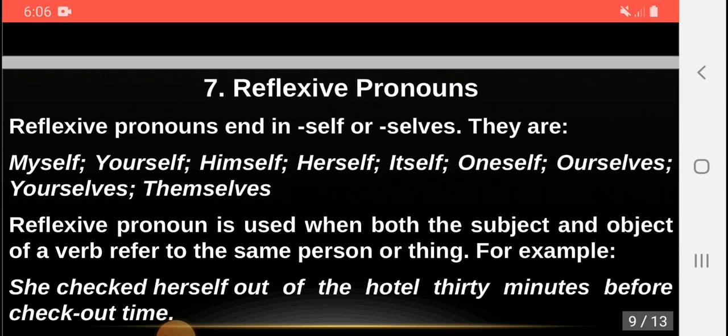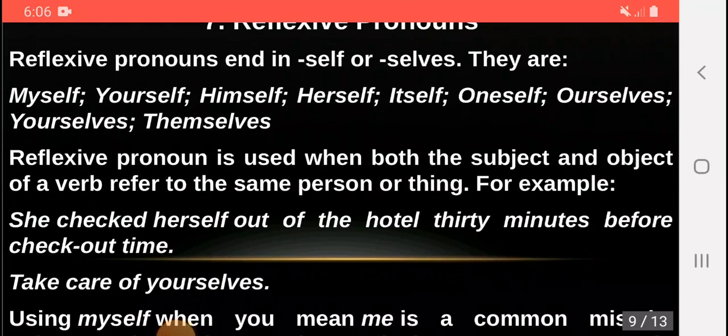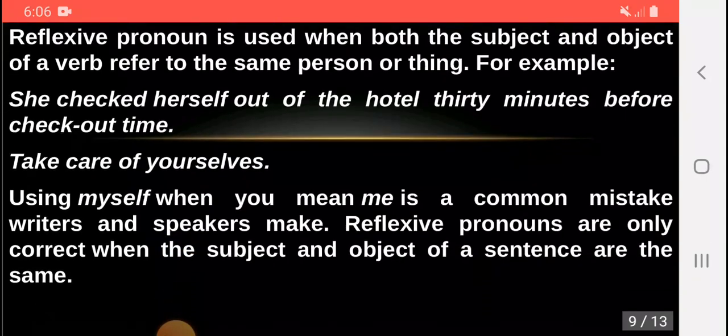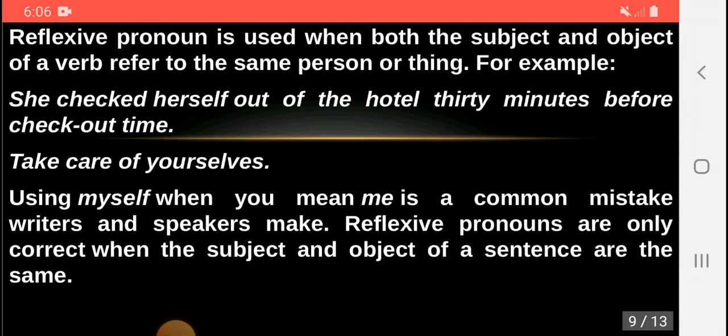Reflexive pronouns end in self or selves. They are myself, yourself, himself, herself, itself, oneself, ourselves, yourselves, and themselves. Reflexive pronoun is used when both the subject and object of a verb refer to the same person or thing. For example, she checked herself out of the hotel 30 minutes before checkout time. Take care of yourselves, or take care of yourself.